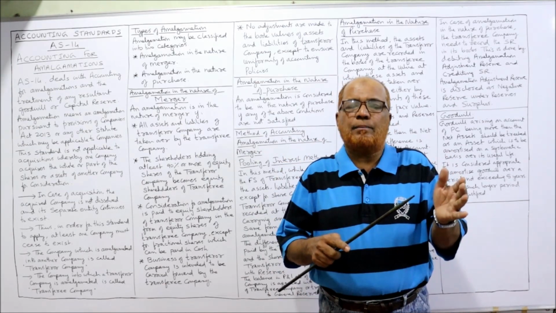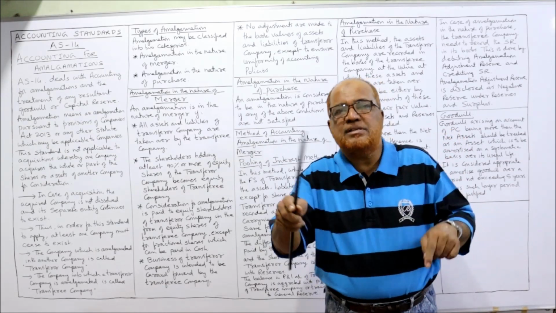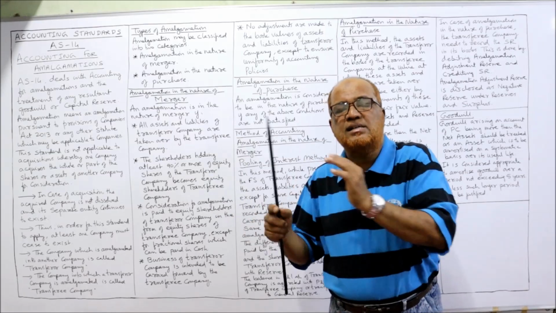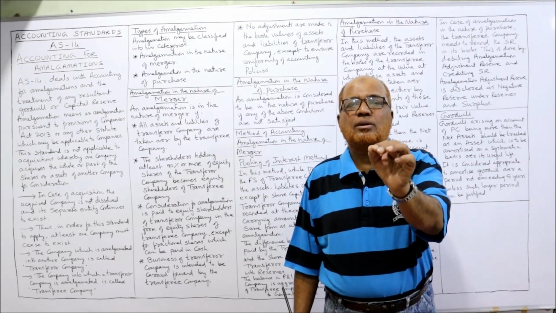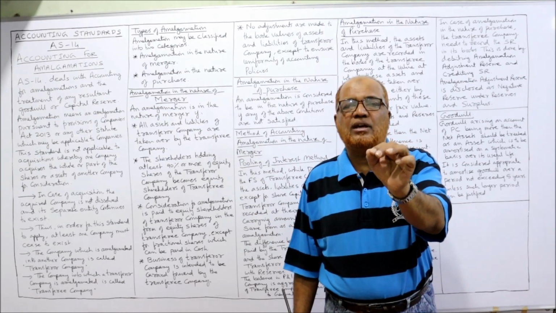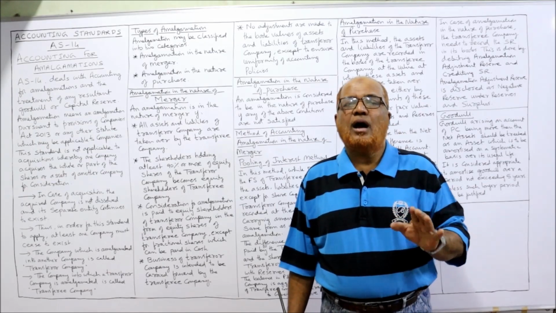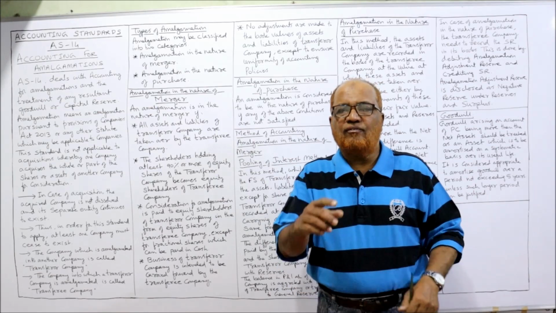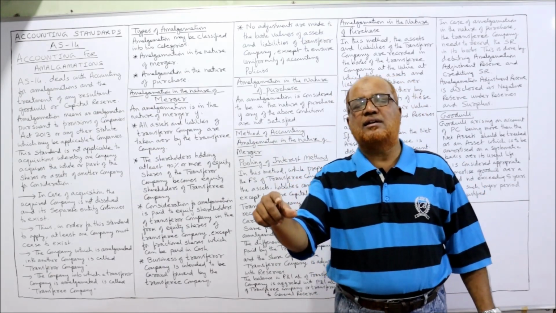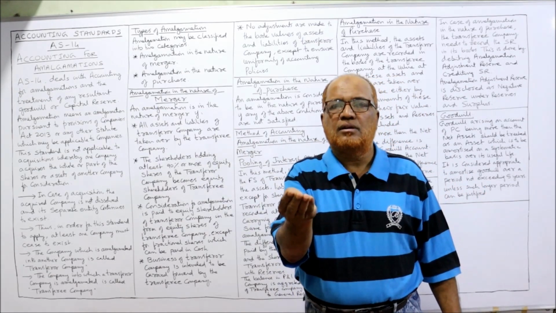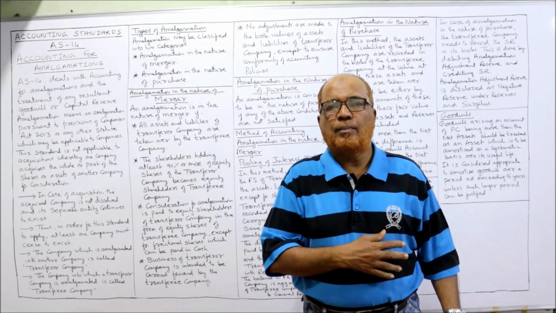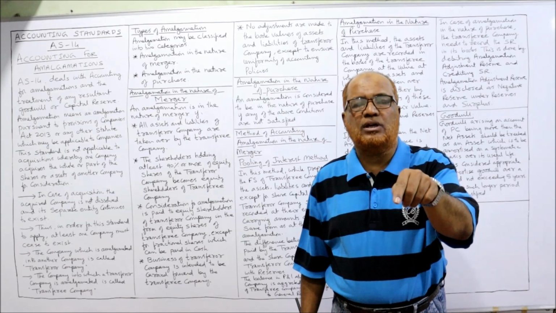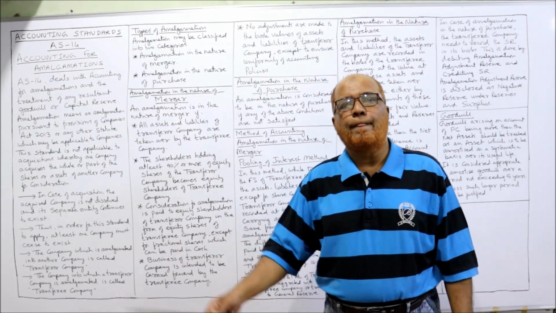That means ABC company is acquiring the business of XYZ company, so ABC company has to pay the consideration. The consideration paid should be in the form of equity shares. Cash will be paid for fractional shares. If while calculating the purchase consideration fractional shares come, then it will be paid in cash. But other than that, the consideration should be paid in the form of equity shares.